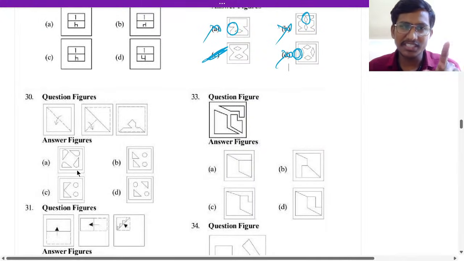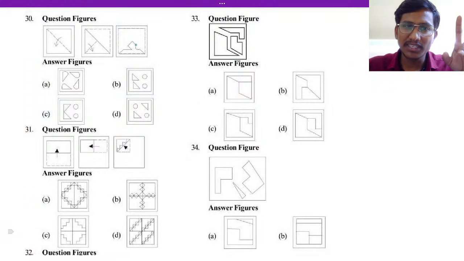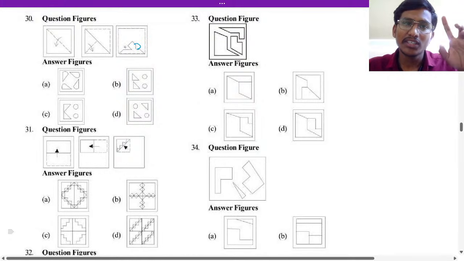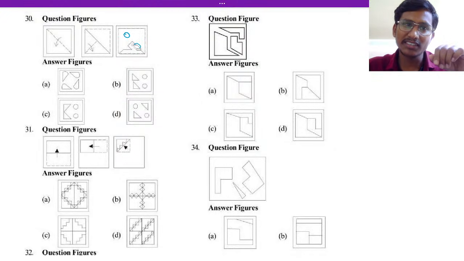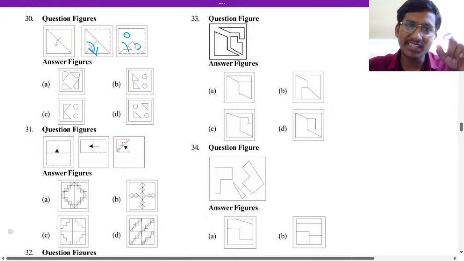30th question is on the next page. If you fold this and open it up, this looks like a circle, right? It will complete the circle. And then if you open it this side, there will be one more circle here. You go with the options now. This circle is in the same line, so you have closed this side, which means you have to open this side only. So this circle will complete, and then the other circle will go in the diagonal way.